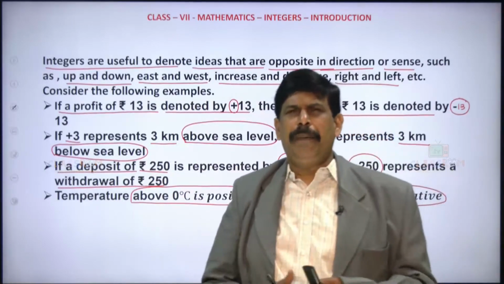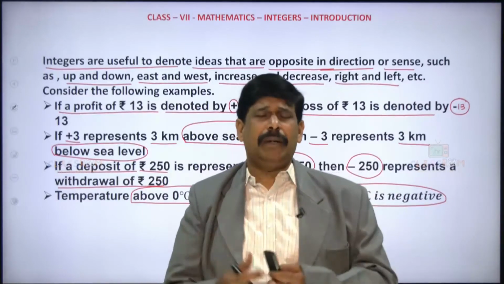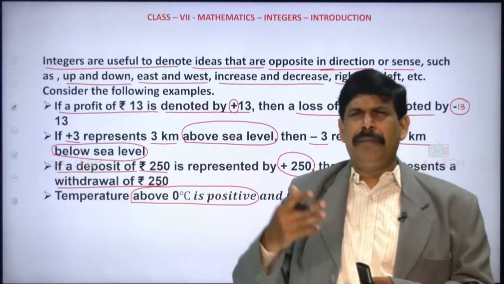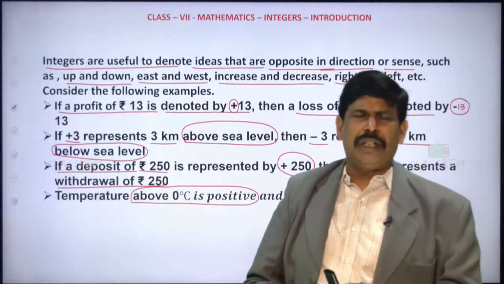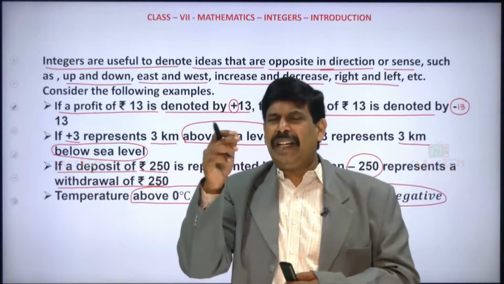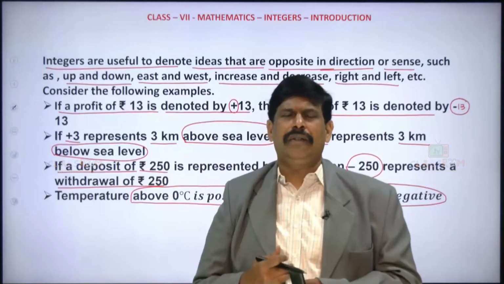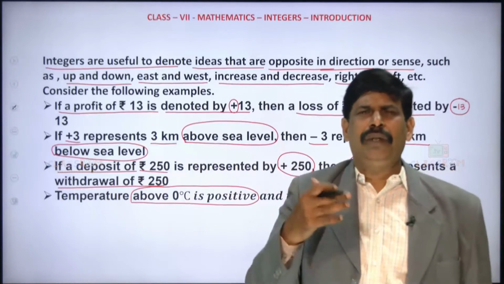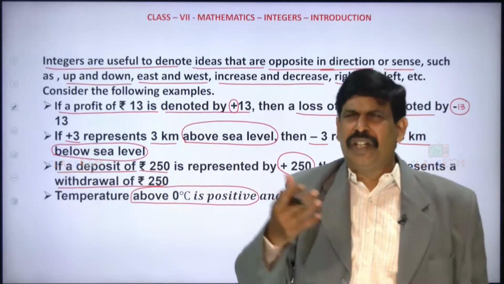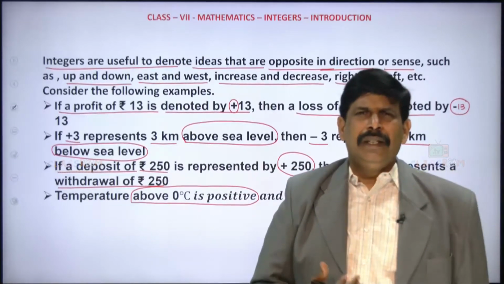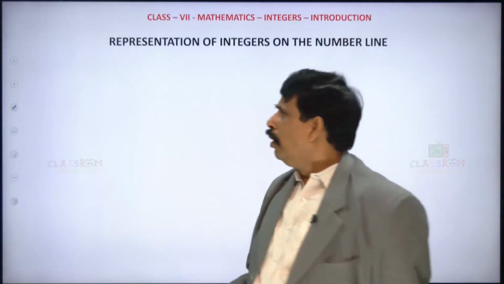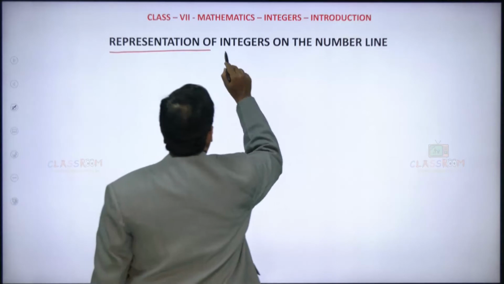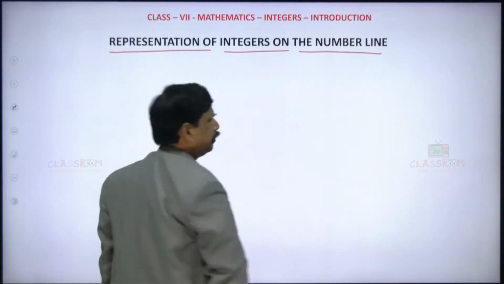The deposit in the bank: if you deposit some amount in the bank, it is represented with positive. At the same time, if you withdraw some amount from the bank, then we deduct whatever is withdrawn from the total. So these are the ways where we use integers in general. Is it clear? Now, let us try to understand how we can represent integers on the number line.